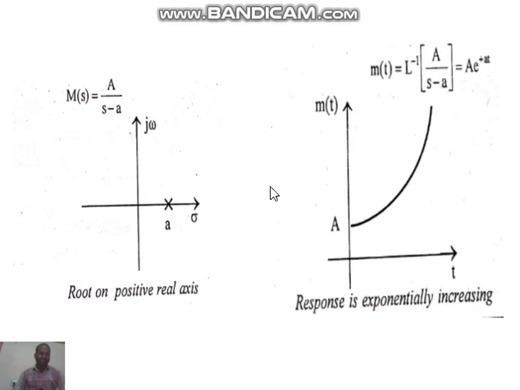So next case, for example, the transfer function m of s is equal to a by s minus a. Then the poles are located like this in S plane, and I want to write the time domain equation for this transfer function. M of t is equal to L inverse of a by s minus a, that is equal to e power a t. So the output graph is like this.